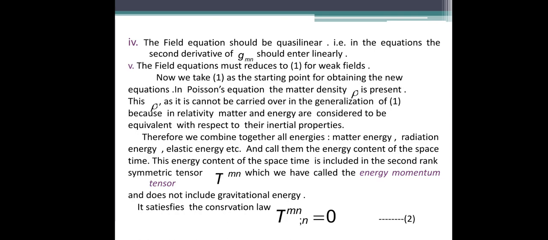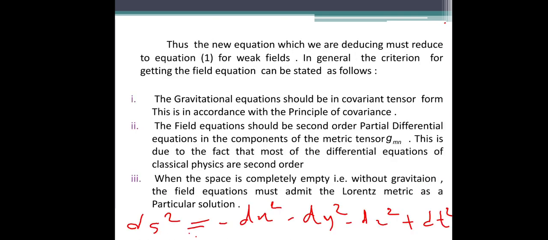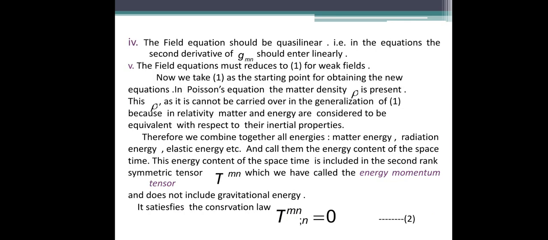So we take equation 1 as the starting point for obtaining the new equation. In the Poisson equation, the matter density rho is present. And what is rho? Rho is the matter density or matter distribution, right? So the matter distribution, we do not require in general relativity. That is, we do not take rho here. So we require something else.